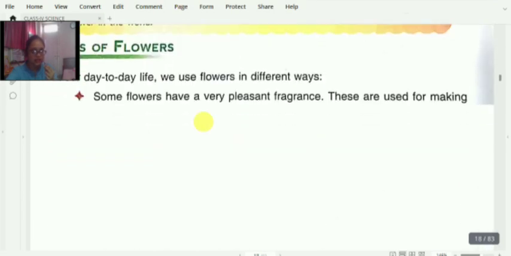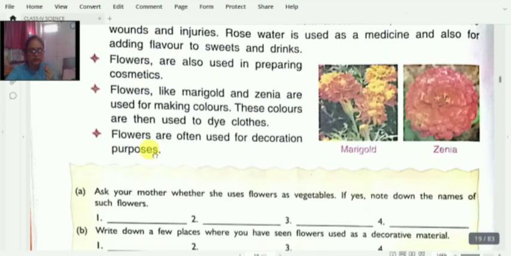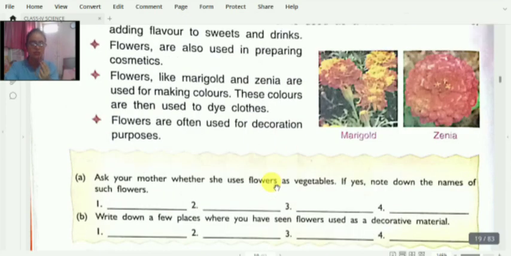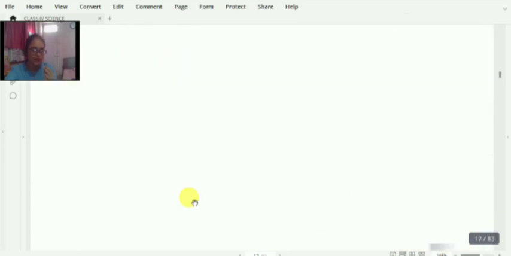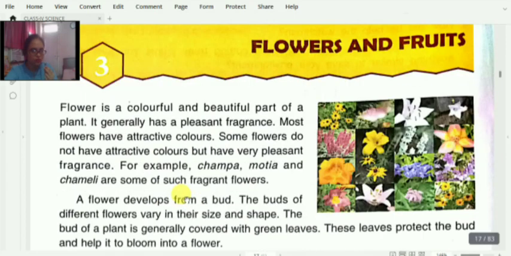And the next activity is ask your mother whether she uses flowers as vegetables. If yes, note down the names of such flowers. And the second question is write down a few places where you have seen flowers used as a decorative material. So this is your homework to do. You have to write these activities in your book. If you do not have the book, you can write it in your notebook.